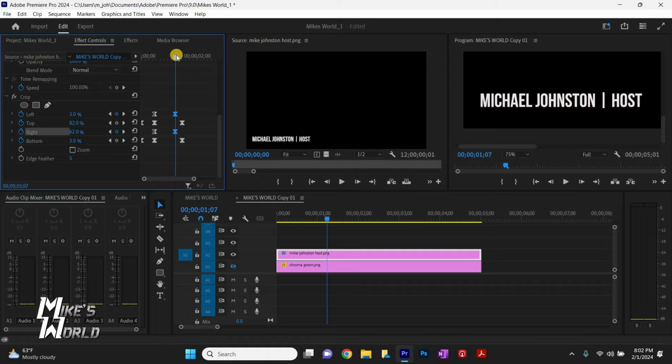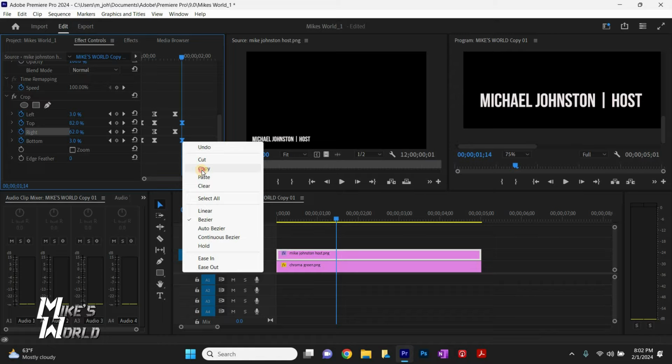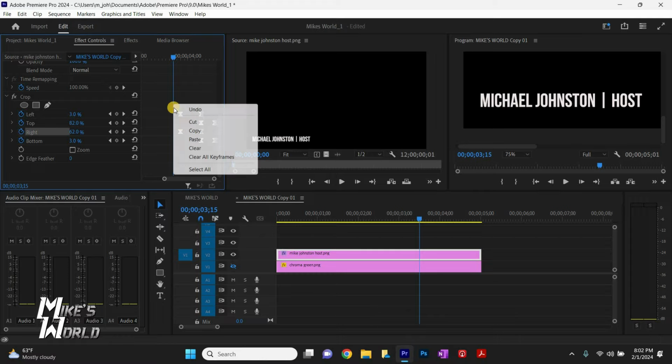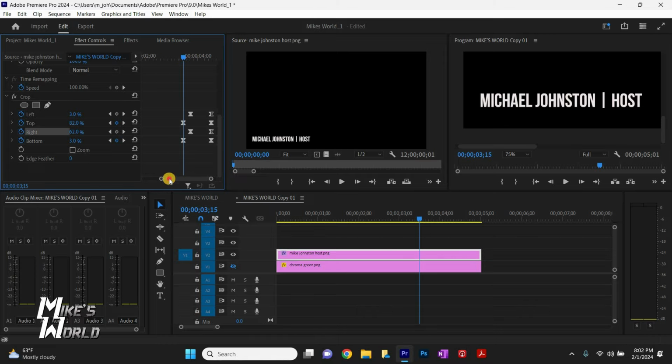This makes it a lot easier than having to build everything by itself one at a time. You can just copy your keyframes. We will highlight them, right click, copy, and then we are going to paste them once we count back. And they get pasted.